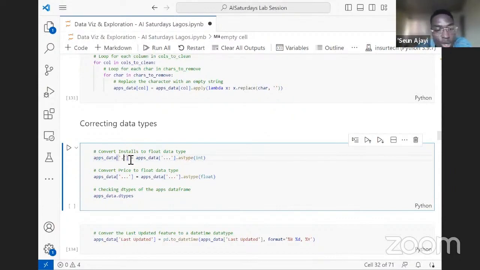We want to change the data types for two columns: we want to change installs to integer, and we also want to change the price column to float.